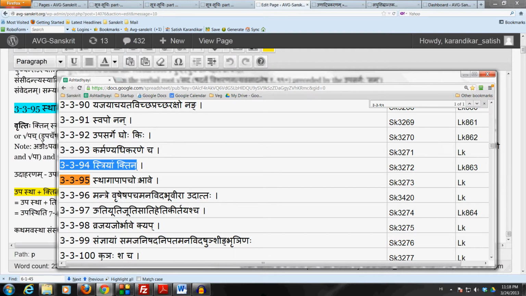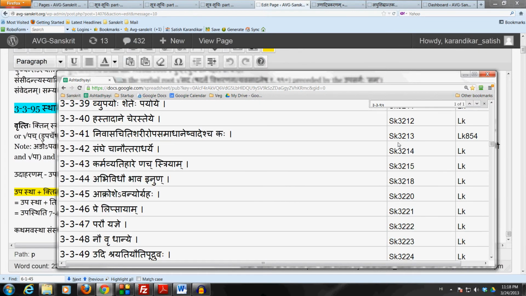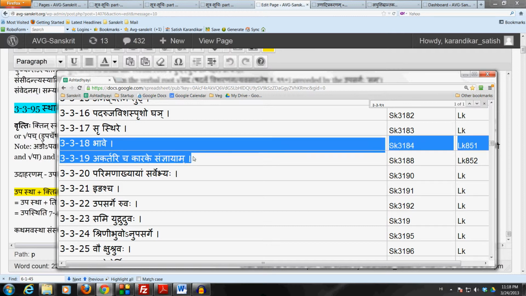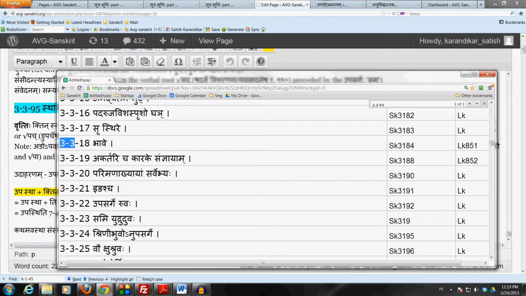Now why does Panini say bhave in this sutram? We already know the anuvritti of 3318 bhave as well as 3319 akartri chakarake sanyayam is running through this sutram. So why does Panini again say bhave? Why can't we just use anuvritti from 3318 bhave? Reason is that this sutram prescribes the affix Ktin only in the sense of bhave.